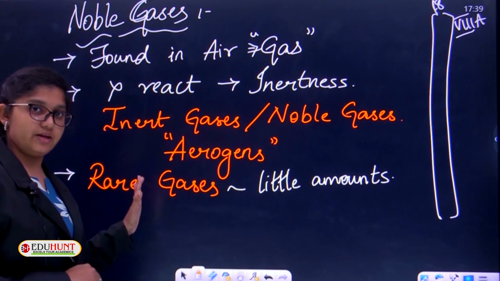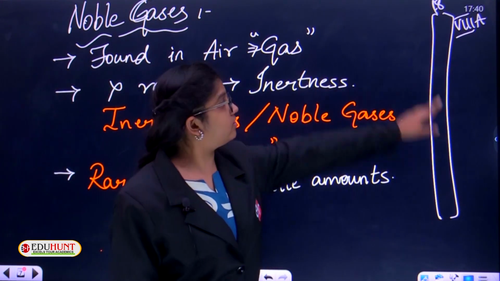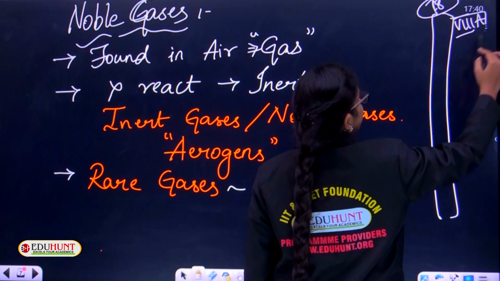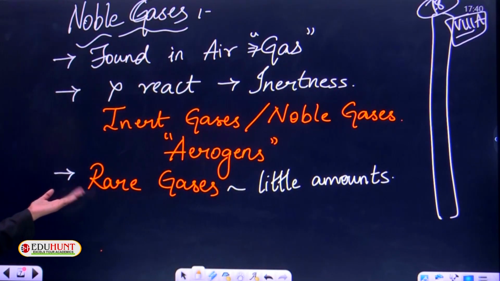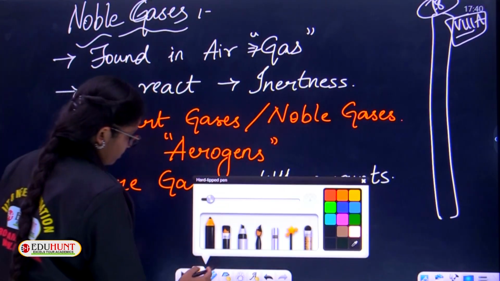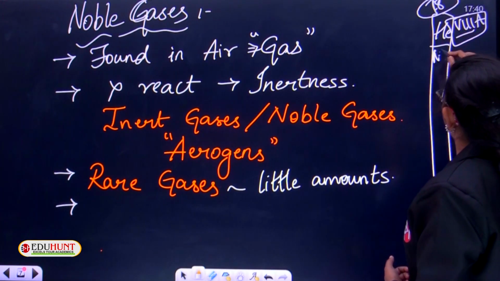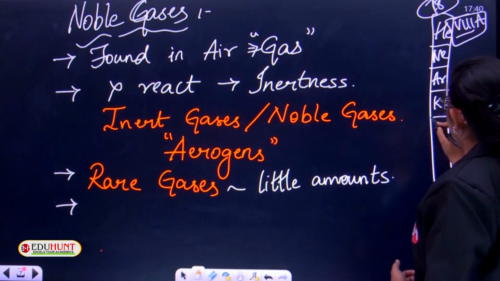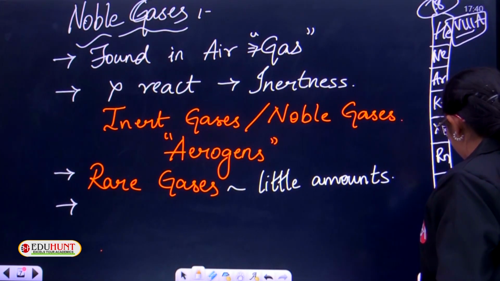Where are these present? In the long form periodic table, the complete right corner, which includes group number 18 or the Roman number 8A. The noble gases are helium, neon, argon, krypton, xenon, radon, and oganesson.